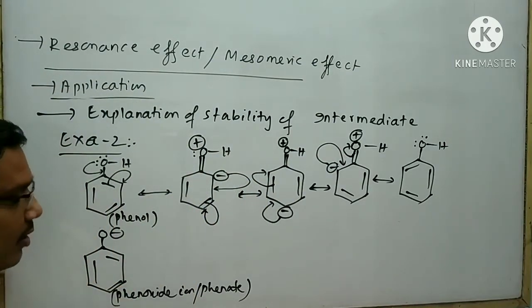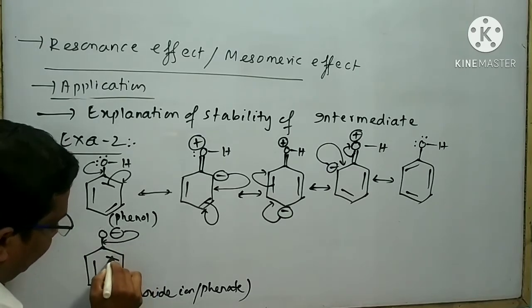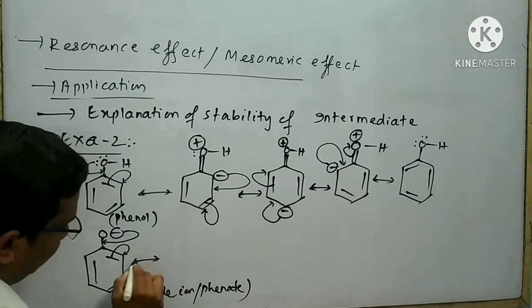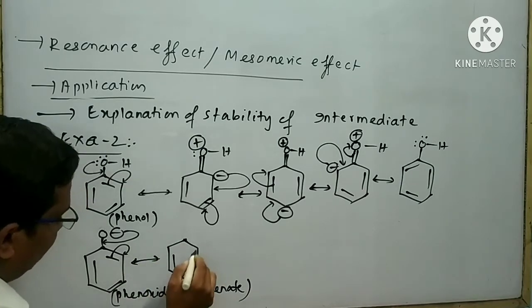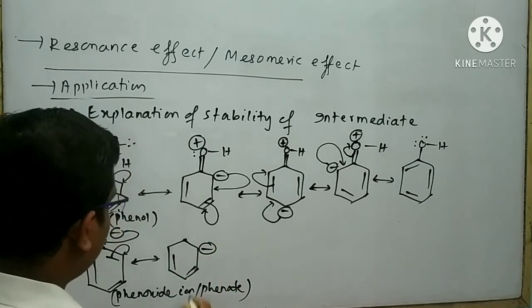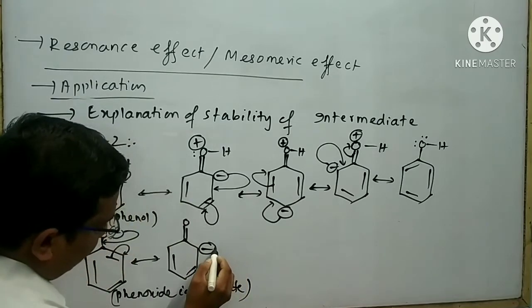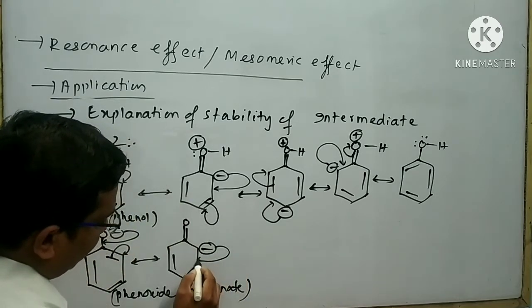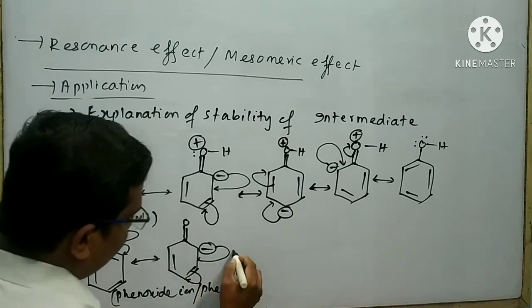Your phenoxide ion also undergoes resonance. I can draw the structure like this. Your negative charge will appear, your double bond will be possible. Again, this negative charge helps in the formation of a double bond. At the same time, this bond breaks down.